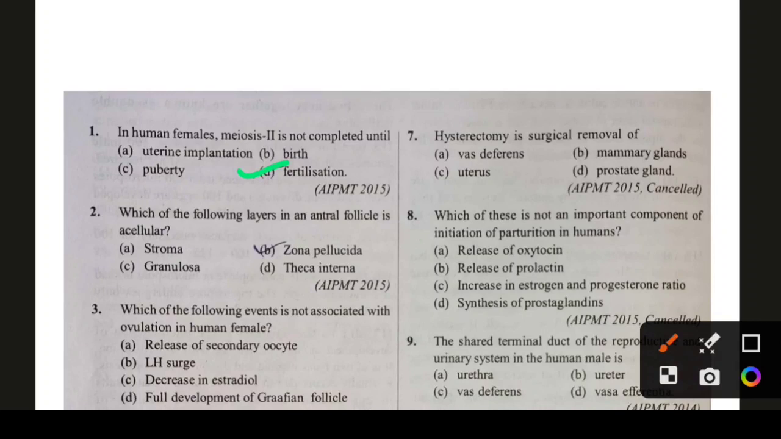Question number 2. Which layer of an antral follicle is acellular? Stroma, granulosa, theca interna or zona pellucida? The right answer is zona pellucida. It is a structure of the secondary oocyte.